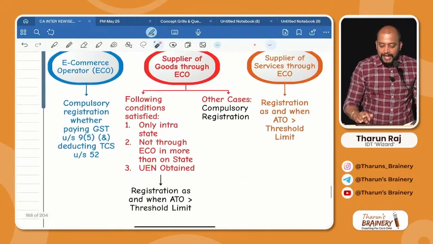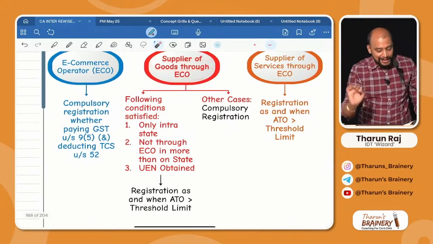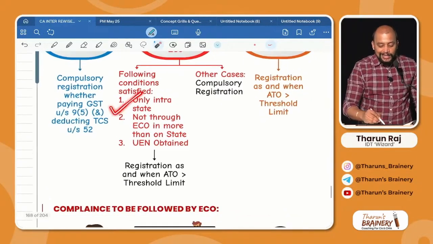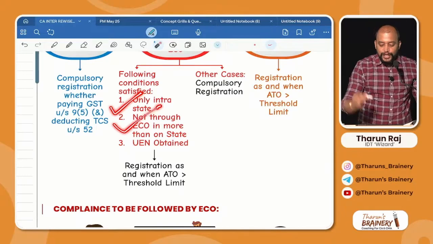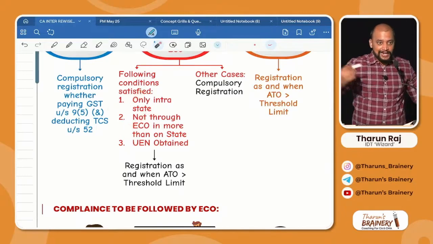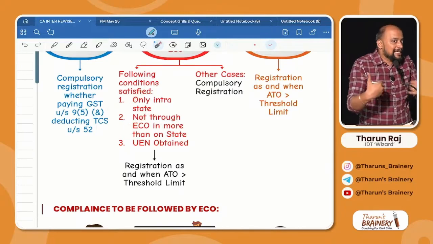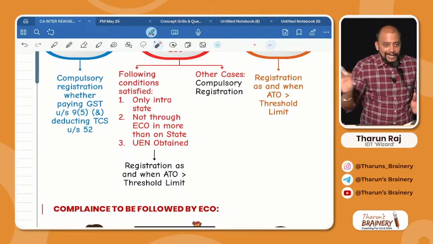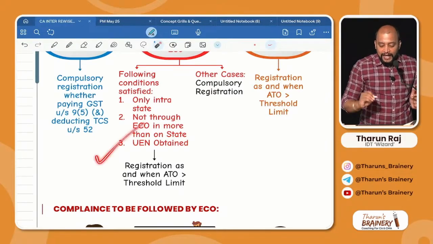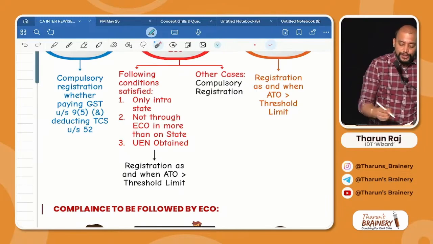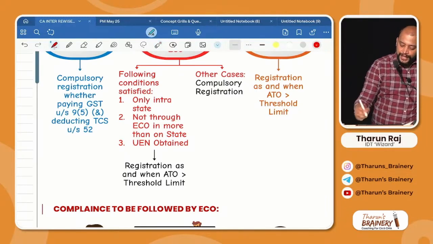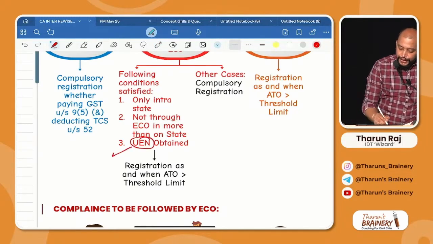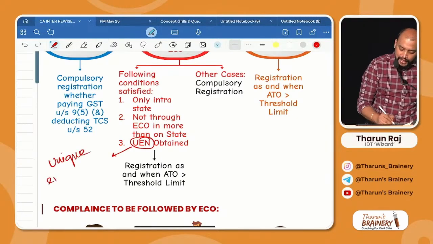So if I am making supply of goods through e-commerce operator, I am making only intra-state supplies, not through e-commerce operator in more than one state, means directly also I am not making interstate supplies, and through e-commerce operator also I am not making interstate supplies, and I obtain a UEN. What is UEN? UEN refers to unique enrollment number, right there, unique enrollment number.